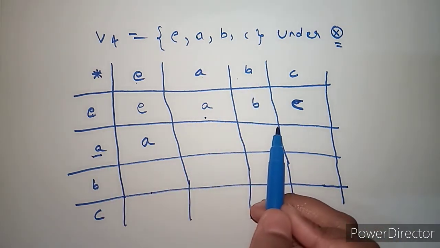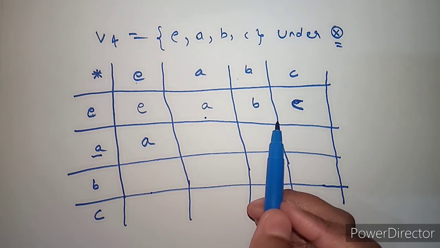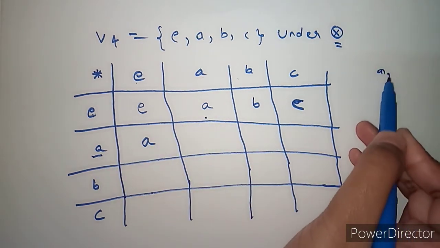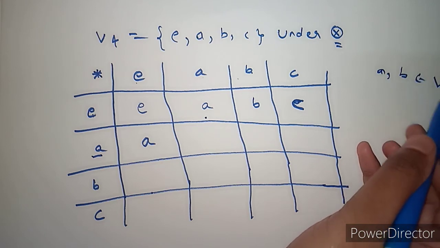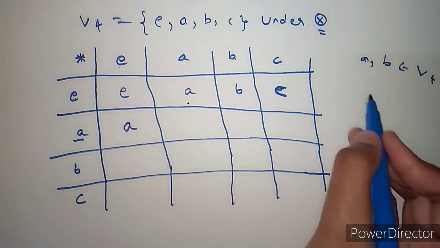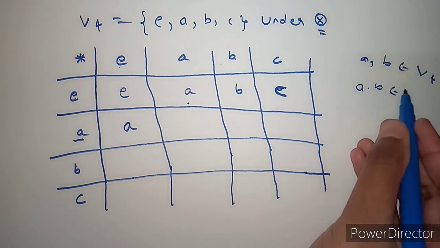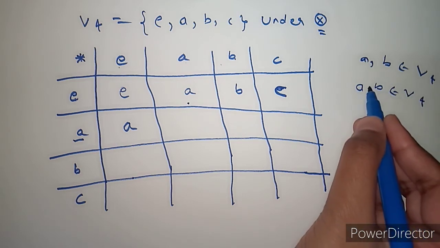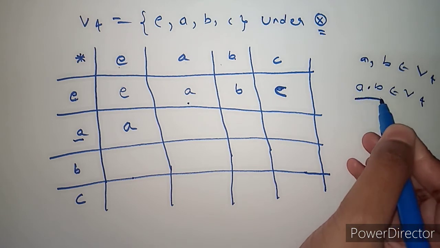Now look at this. A dot B is equal to... closure law. If A, B belong to some group G, then their product should also belong to the same group. Likewise, here A, B belonging to V4, A dot B should also belong to V4. This is the condition of closure law, right?